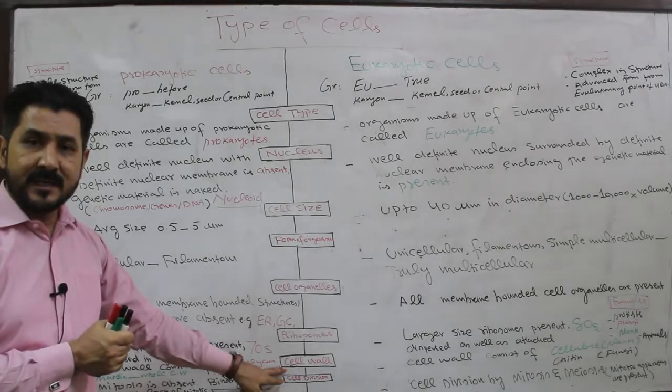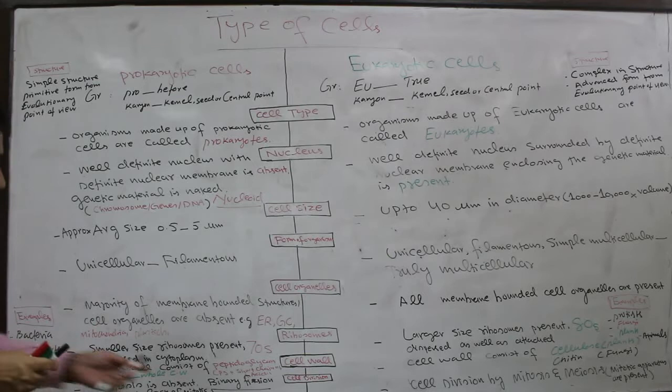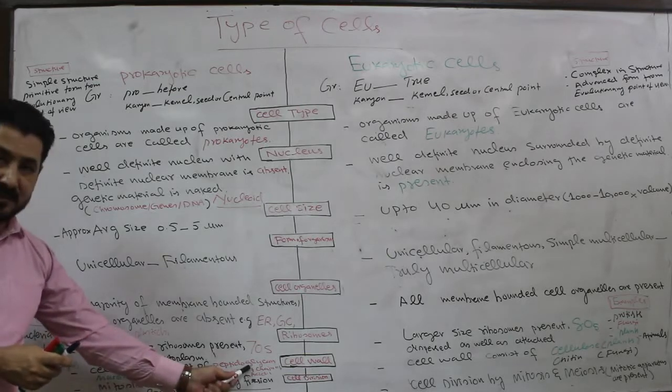Then another important character of the prokaryotic and eukaryotic cell is the difference in cell wall and its chemical composition. In the case of prokaryotic cell, a different cell wall is present, which consists of what? A chemical substance called peptidoglycan.